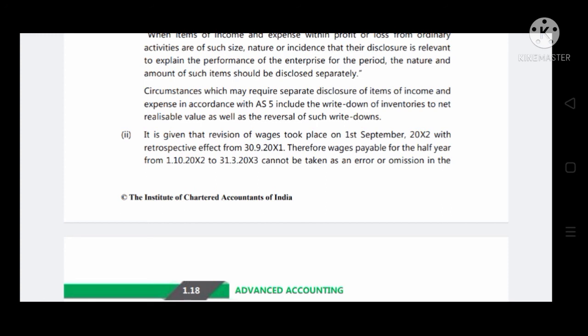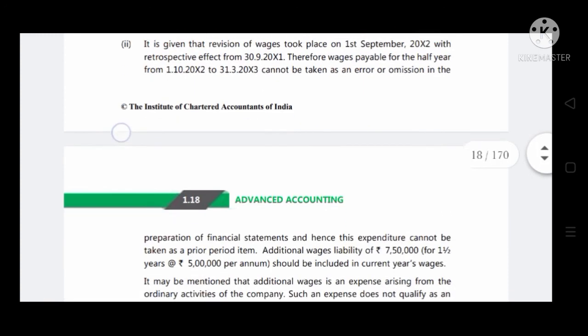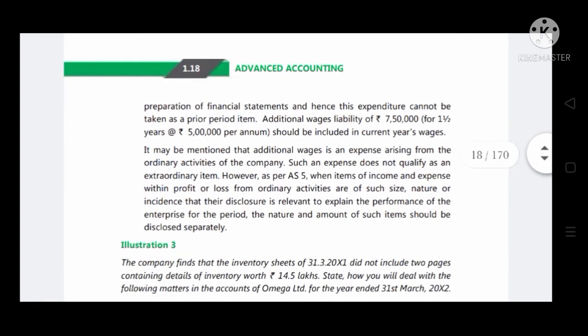Therefore, wages payable for the half year from 1/10/2012 to 31/3/2013 cannot be taken as an error or omission in the preparation of financial statements, and this expenditure can't be taken as a prior period item. Additional wage liability of rupees 7,50,000, calculated as 1.5 into 5 lakhs, should be included in current year's wages.